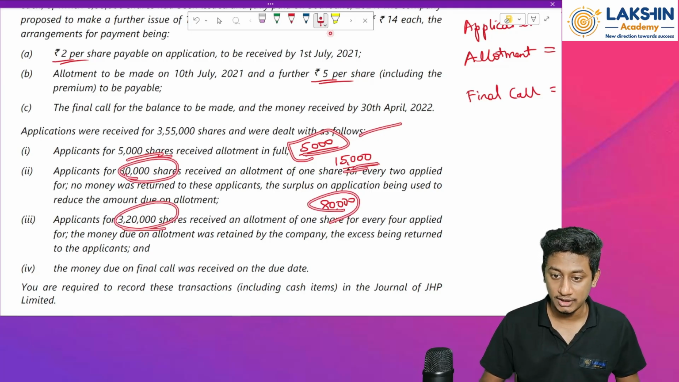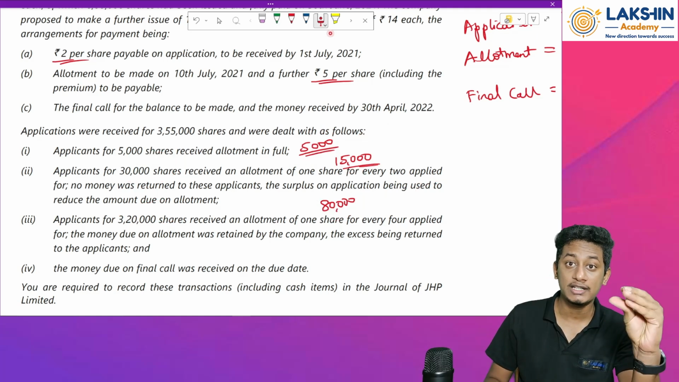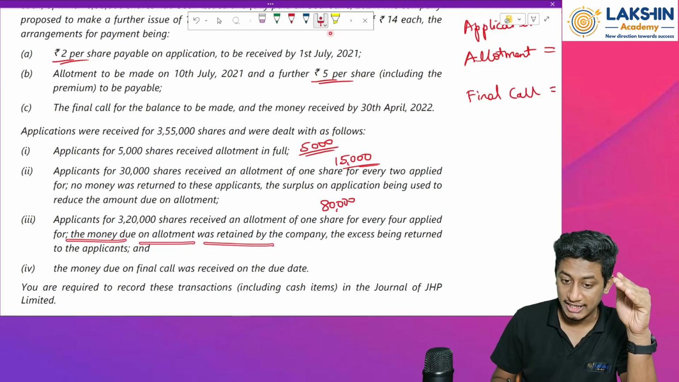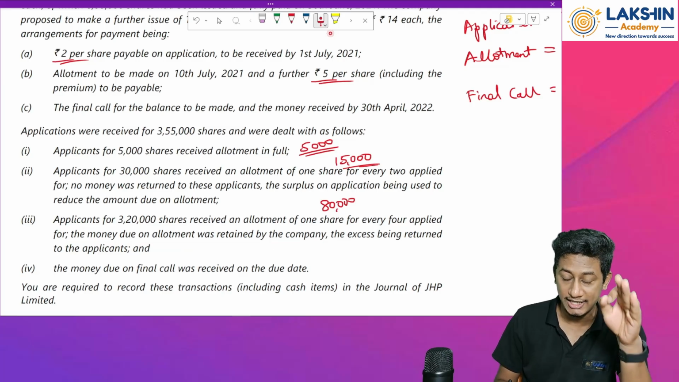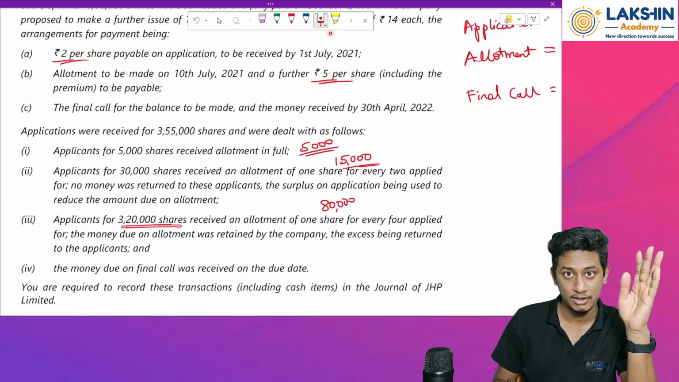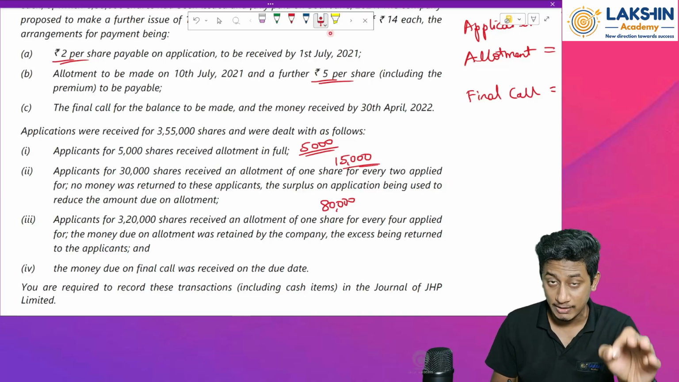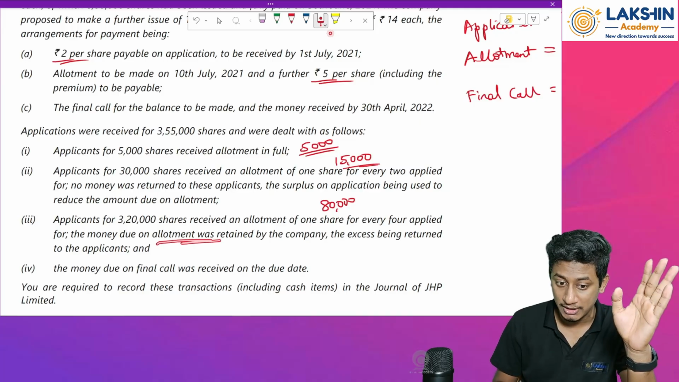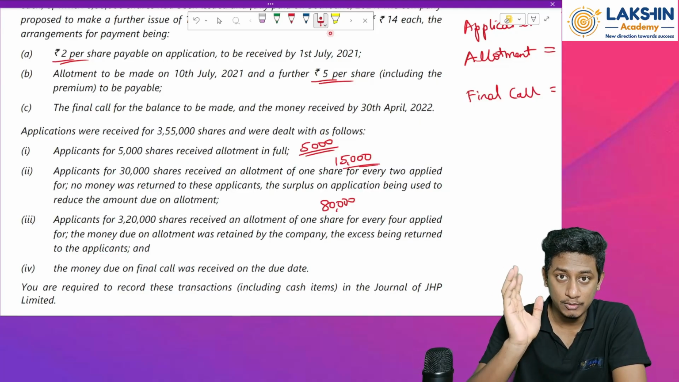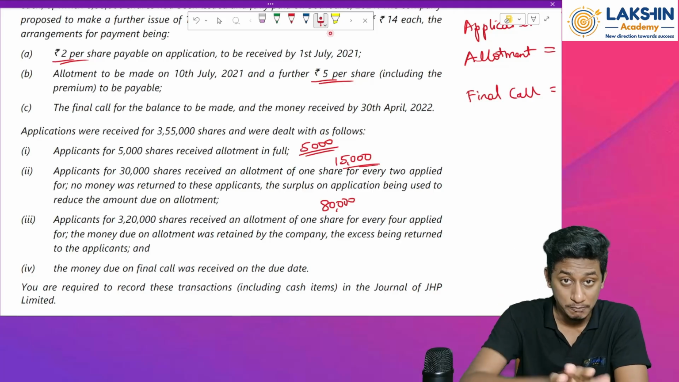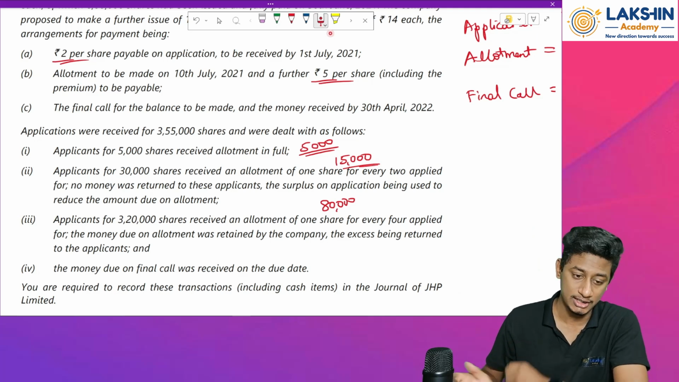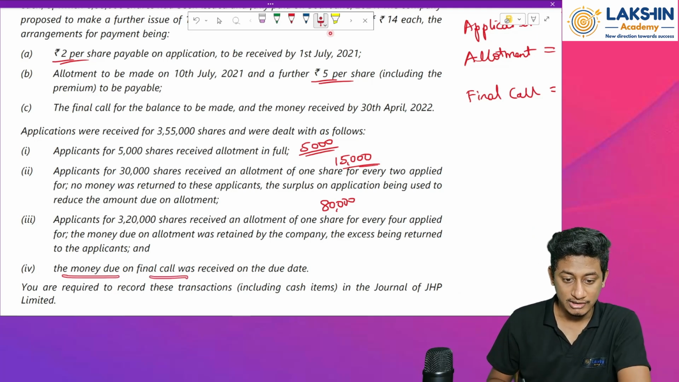Totally, it will be 1 lakh shares of allotment. Here also, the money due on allotment was retained by the company. So whatever money was retained will be adjusted towards allotment again, because there was money refundable, not refunded. That money will be utilized towards allotment, and the excess returned to the applicant. The money won't be adjusted towards the final call over here. Whatever extra money remains after adjusting with allotment will be refunded to the shareholders. Clear? Okay. Then the money due on final call was received on due date.